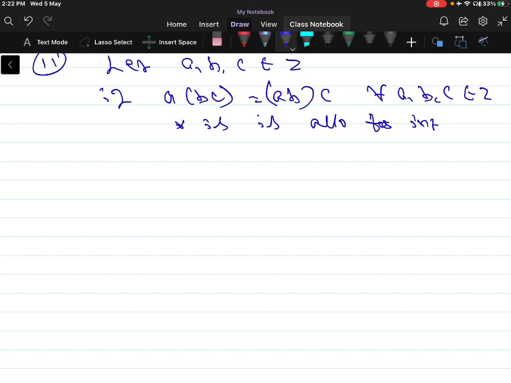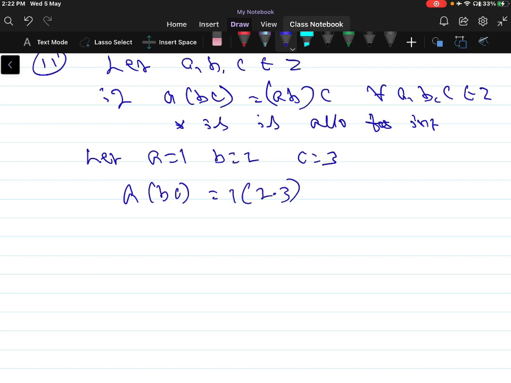For example, let a is equal to 1, b is equal to 2 and c is equal to 3. a into bc is equal to 1 into 2 into 3, so that is equal to 6. Similarly, ab into c is equal to 1 into 2 into 3, that is equal to 6.